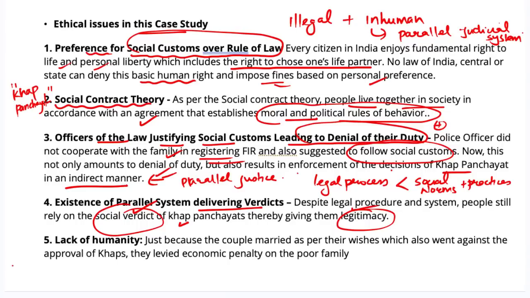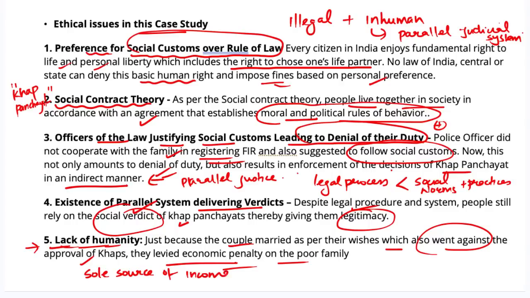At the last, it highlights the lack of humanity as just because the couple married as per their wishes and went against the approval of Khaps, the economic penalty was levied on the poor family. And to pay the fine, in this case, the family had to sell their sole cow, which provided them with the livelihood measures, thus compelling the family to sell their sole source of income and highlights the inhuman act.